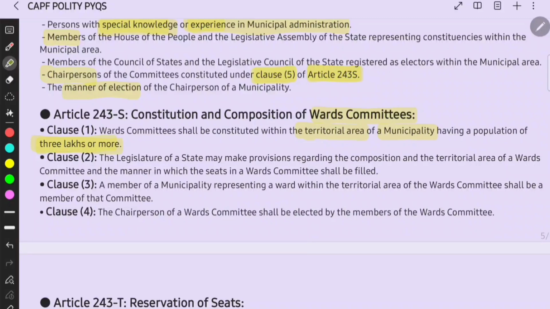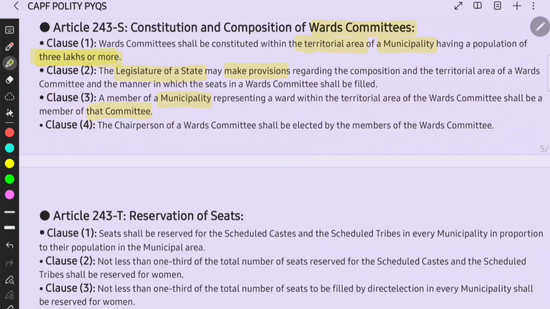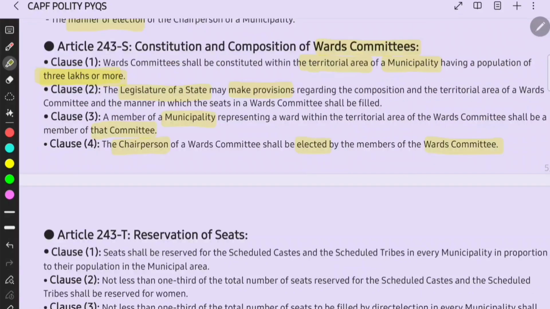Then clause 2: the legislature of a state may make provisions regarding the composition and the territorial area of a wards committee and the manner in which seats in the wards committee shall be filled. Legislature of a state makes provisions, right? Then clause 3: a member of the municipality representing a ward within the territorial area of a wards committee shall be a member of that committee, right? Then clause 4: the chairperson of the wards committee shall be elected by the members of the wards committee.